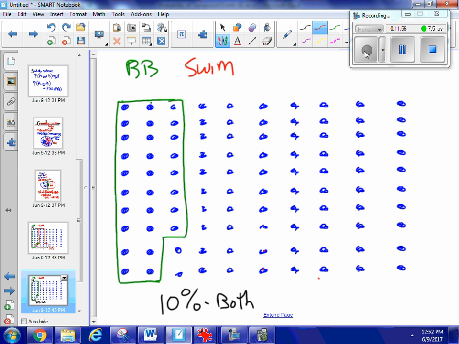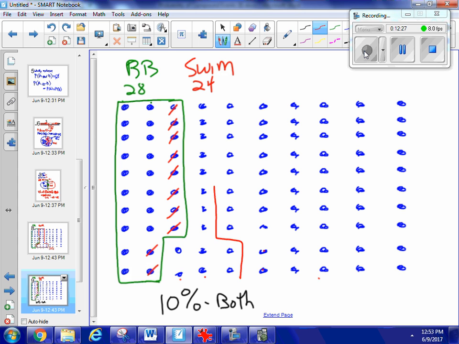So I'm going to go into my basketball pile here, and I'm going to mark 10 of these: 2, 3, 4, 5, 6, 7, 8, 9, 10 of them are swimmers. And we knew that our basketball had 28, and that our swimmers had 24. Well, I've already marked off 10. I've got to mark off 14 more. So I'll take these two, those 10, and then another 2 right here.